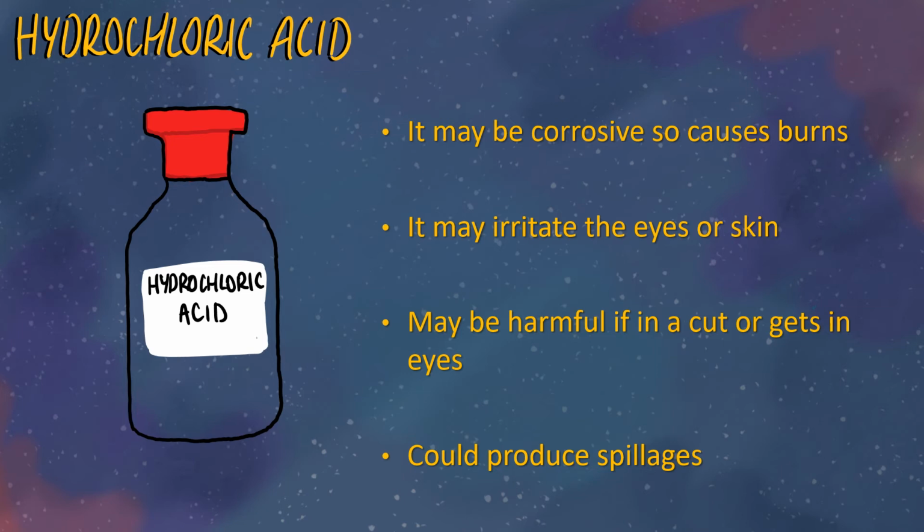And number 4, it could produce spillages. So make sure the bottle is in the center of the table, and if it does spill, you have to tell a teacher straight away because we don't want you slipping over it.